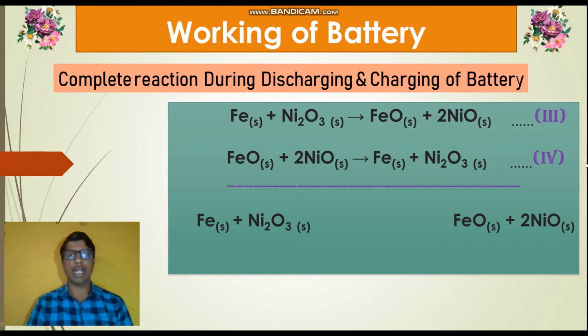If Fe (solid) + Ni2O3 is converted into FeO (solid) + 2NiO (solid), this is the discharging reaction, and the exactly reverse reaction is the charging process. So the fifth reaction is the complete reaction of the battery.